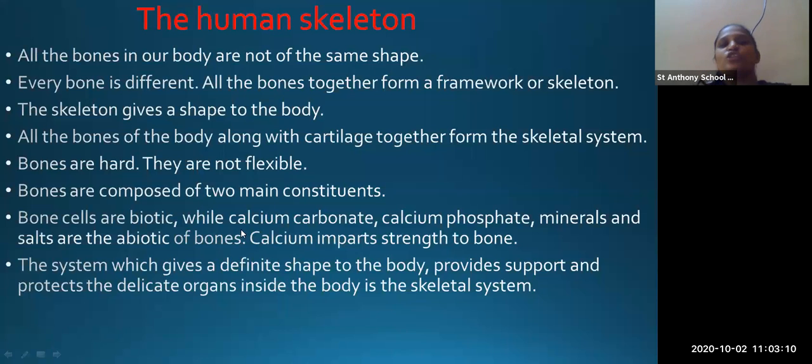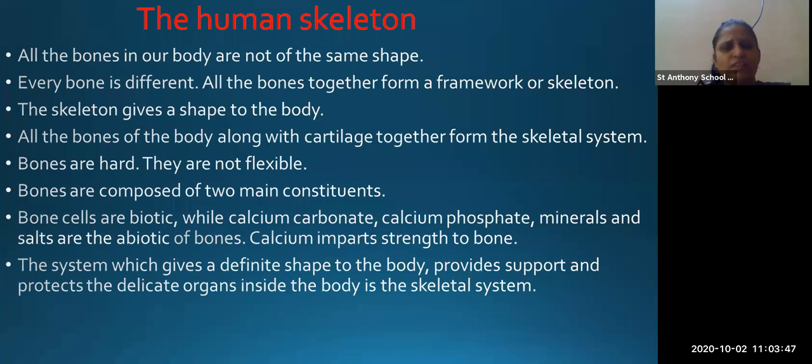The bones are composed of two main constituents. Which are the two constituents which are found in the bone? Calcium carbonate, calcium phosphate, minerals and salts are the constituents of the bones. We have studied in the previous chapter that to make our bones strong we need calcium and phosphorus. So calcium phosphate is very important for our bones, and mostly the calcium gives strength to the bone.